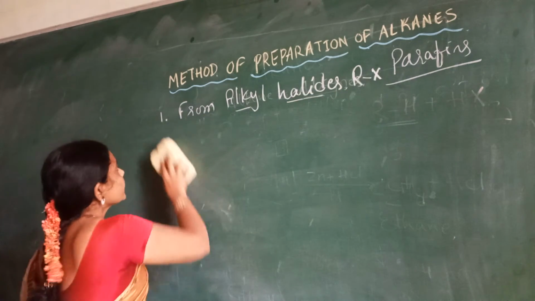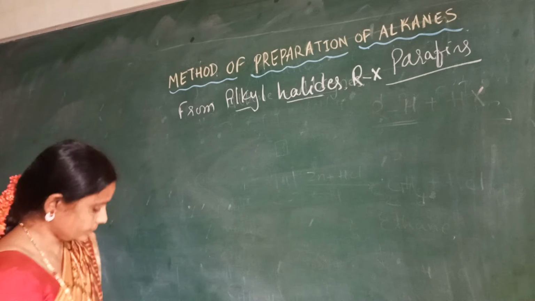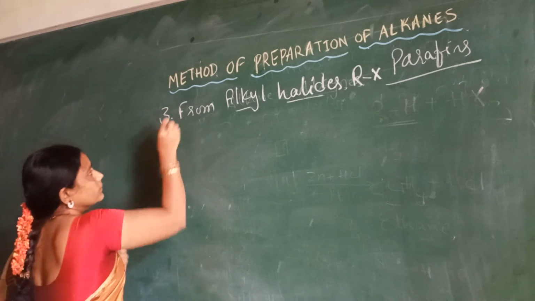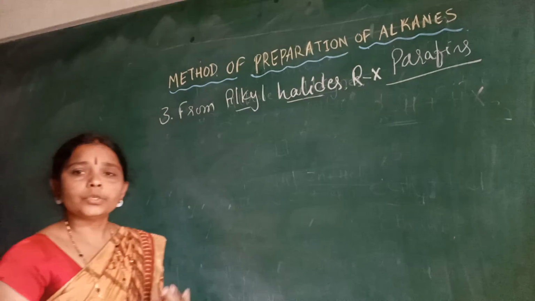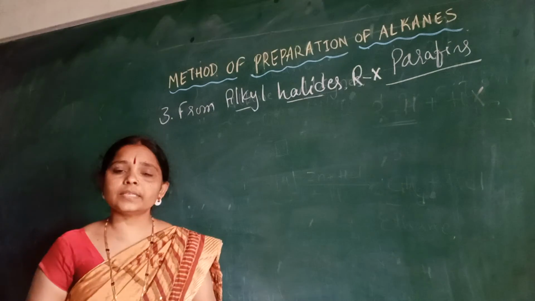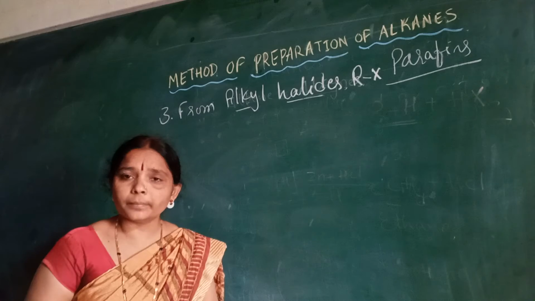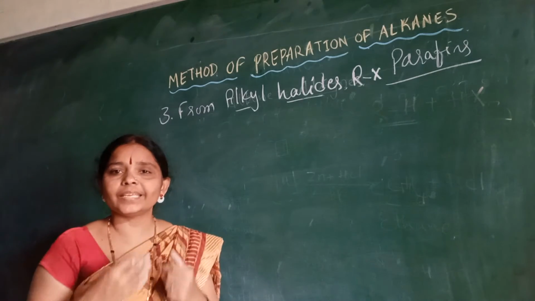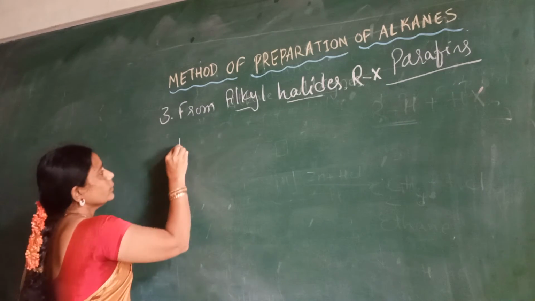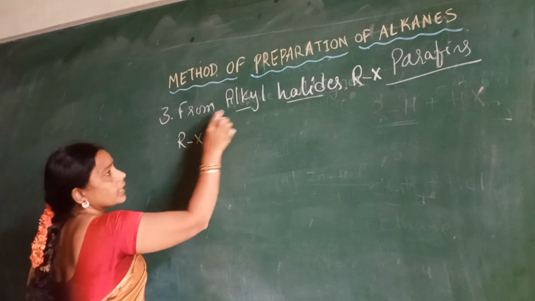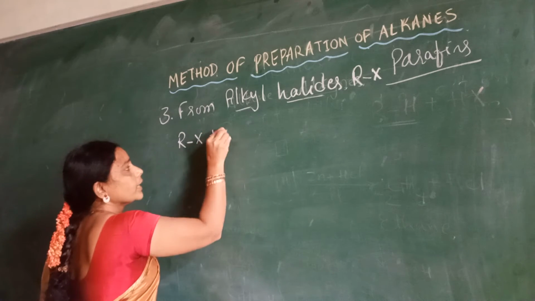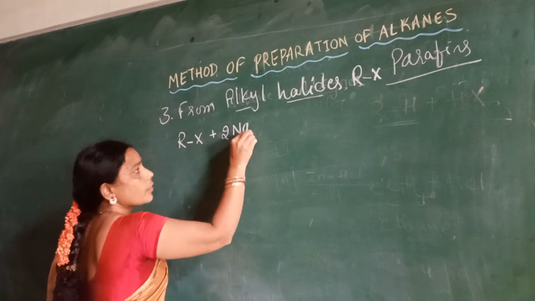From alkyl halides, 2 moles of alkyl halides combine with sodium in the presence of dry ether. So this RX, that is the alkyl halide, combines with 2 moles of sodium.